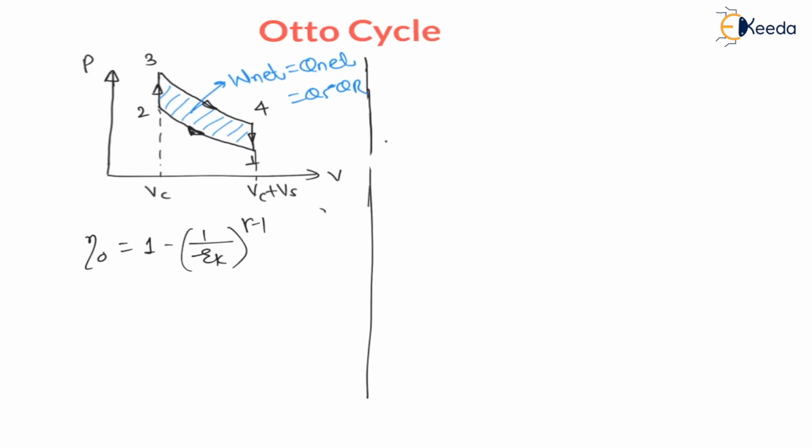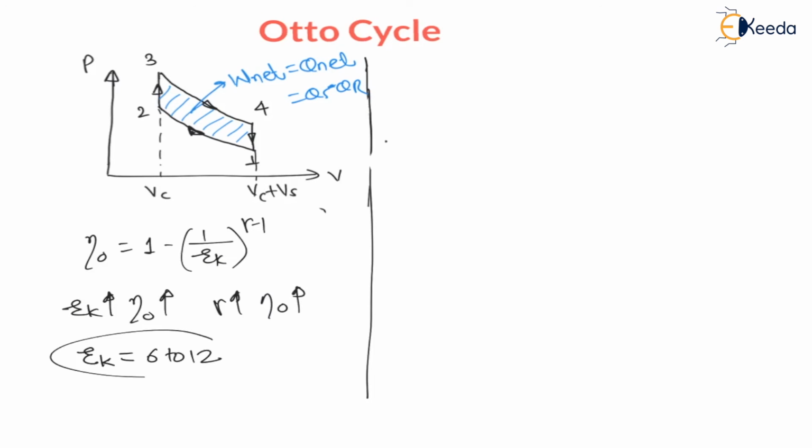Now as we have seen, as compression ratio increases, efficiency of Otto cycle increases, and as gamma increases, efficiency of Otto cycle increases. But my dear students, we cannot increase this compression ratio beyond a particular value. We have some limit because of the detonating characteristics of the fuel under consideration, right? Because of the detonating characteristics of fuel, we cannot go on increasing compression ratio, and the maximum compression ratio for Otto cycle is less than 12. The compression ratio varies from 6 to 12 for Otto cycle. Remember this range of compression ratio for Otto cycle, right?